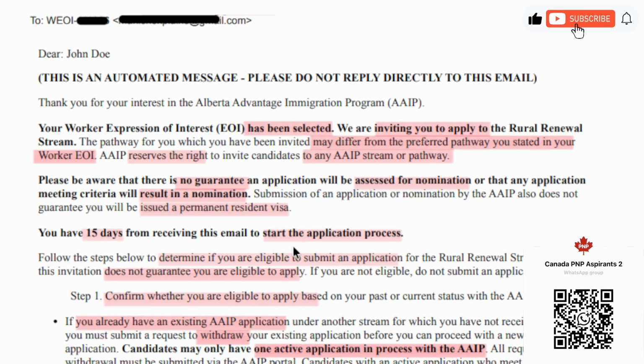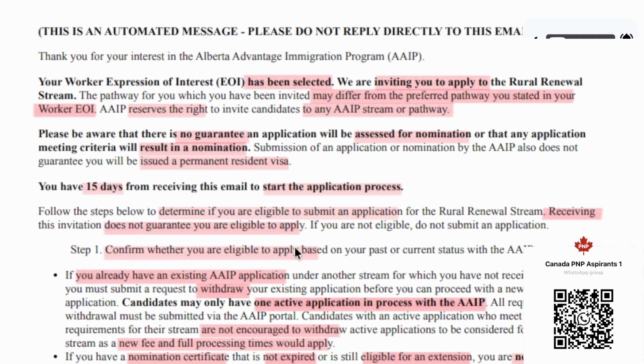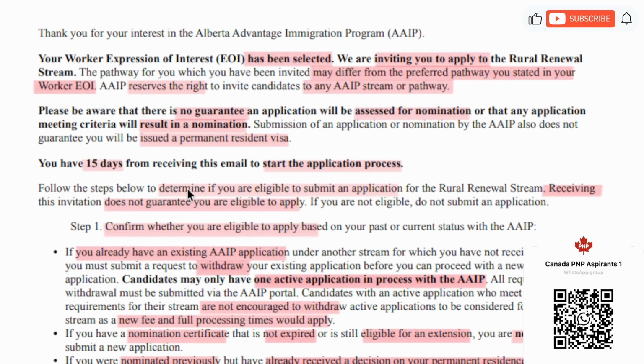Once you receive this invitation, you have 15 days to start the application process, but before that, you will have to perform certain steps. First thing that you will have to perform is you will have to determine whether you are eligible to submit an application under the stream that you are invited. For example, this invitation is for rural renewal stream, so you will have to make sure that you are eligible for rural renewal stream. If you are not eligible for certain reason, you should not apply.